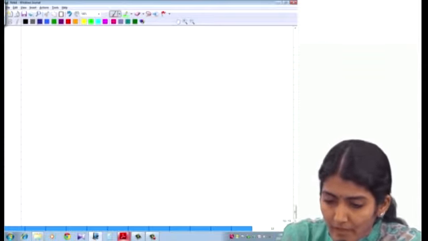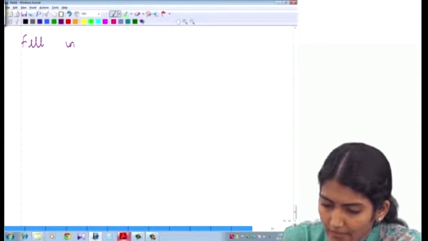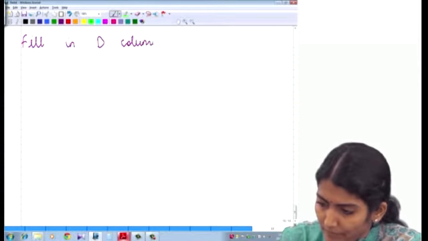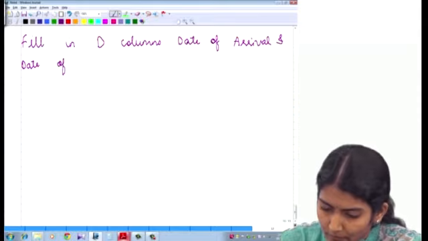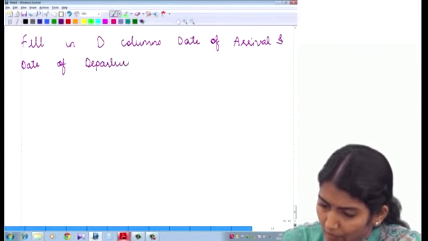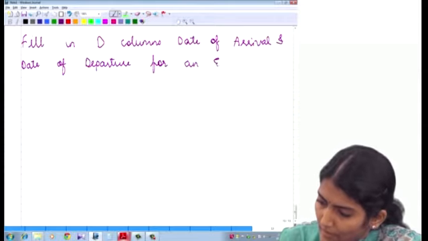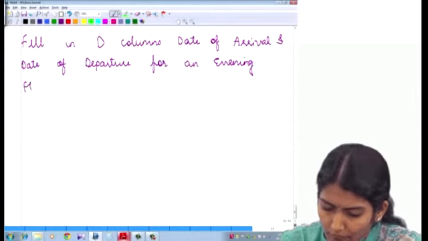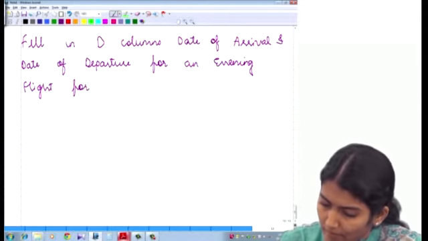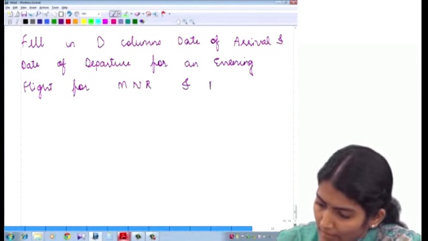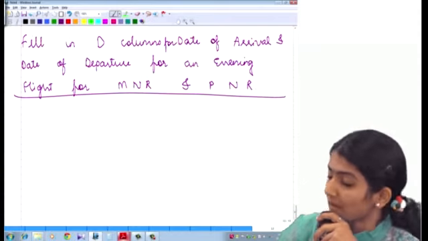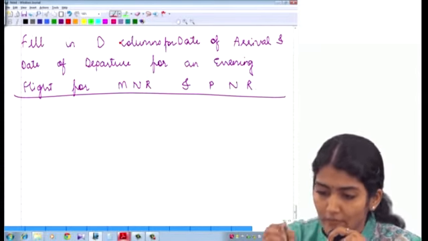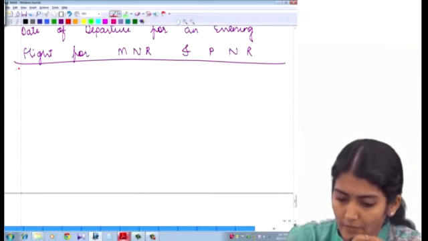So if I tell you that you need to fill in the columns for the date of arrival and date of departure for an evening flight for MNR and PNR. Right?